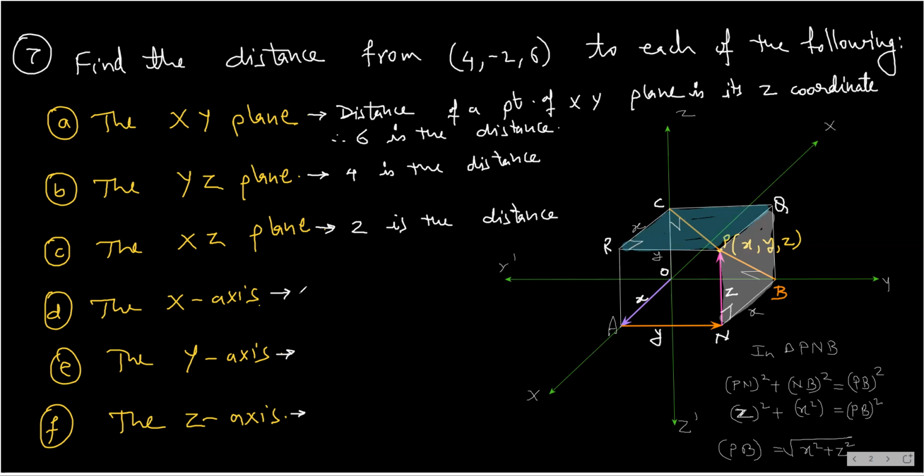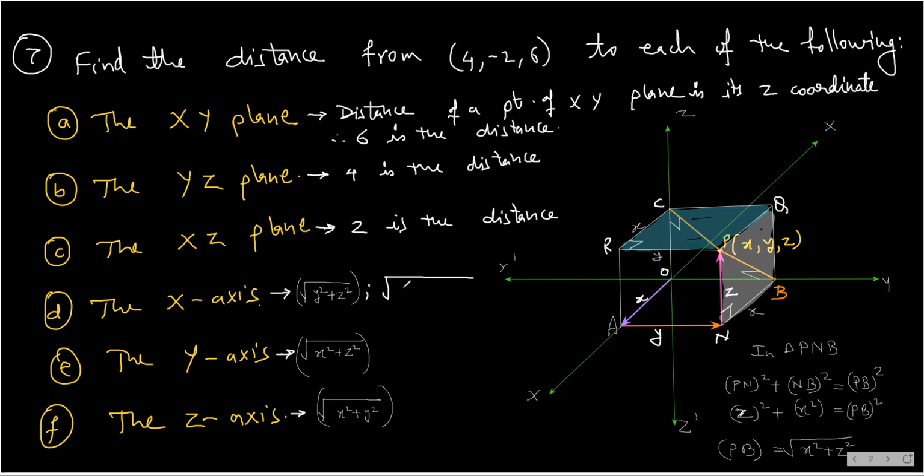So what is distance from X axis? It is square root of Y square plus Z square. Distance from x-axis is square root of y square plus z square. Here, square root of x square plus z square. And here, square root of x square plus y square. Okay, so I shall now calculate this. Distance from x-axis will be, I hope you followed this, square root of y square plus z square.